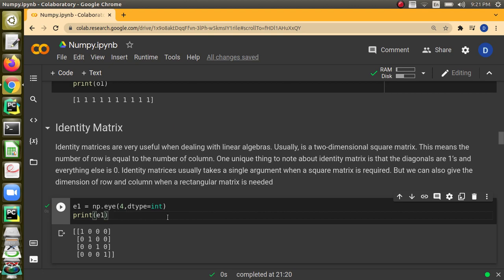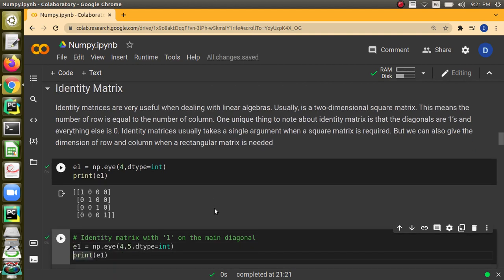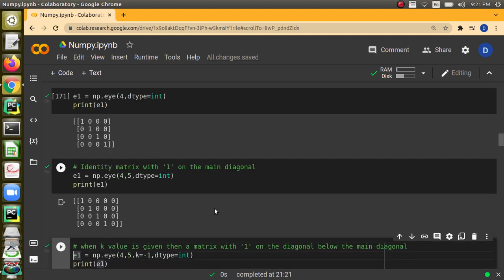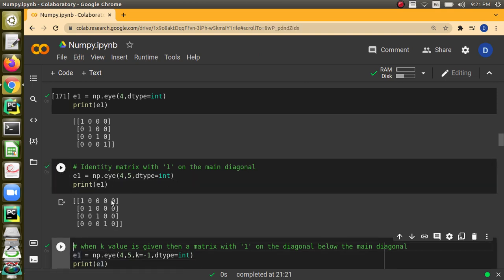Here is the command for creating a square matrix of diagonal ones, that is, an identity matrix of dimension 4. This will create a 4 cross 4 matrix. We are just giving 4, and we mention the dtype as int. If you do not mention int, once again it will create floats. And if you want a rectangular matrix, you can give 2 dimensions, 4, 5, and then mention dtype equal to int. What we can observe is, of course, we will not have a fifth diagonal element, only 4 will be there.